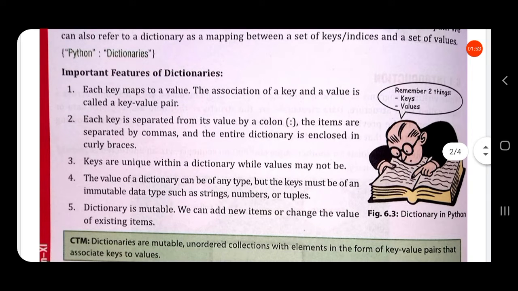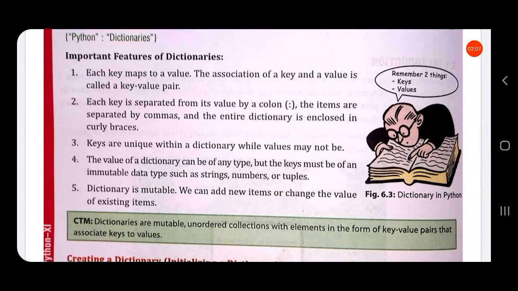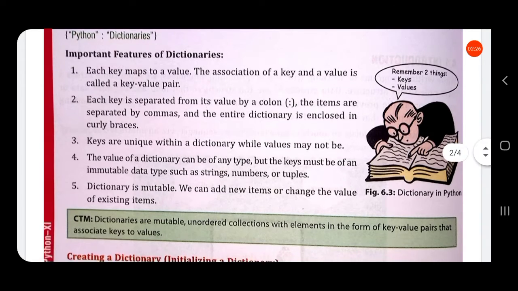Let us see what the features of a dictionary are. In a dictionary, each key maps to a value. The association of a key and a value is called a key value pair.